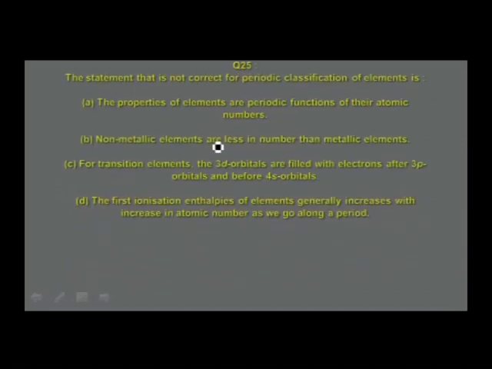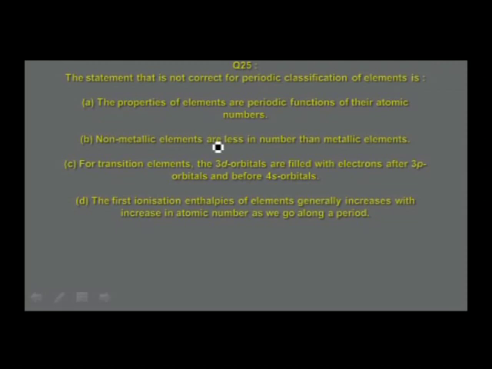We shall go to the next one. The statement that is not correct for periodic classification of elements is asked. Option A, the properties of elements are periodic functions of their atomic numbers. It is a correct statement. For option B, non-metallic elements are less in number than metallic elements, found to be true. Option C, for transition elements, the 3d orbitals are filled with electrons after 3p orbitals and before 4s orbital.